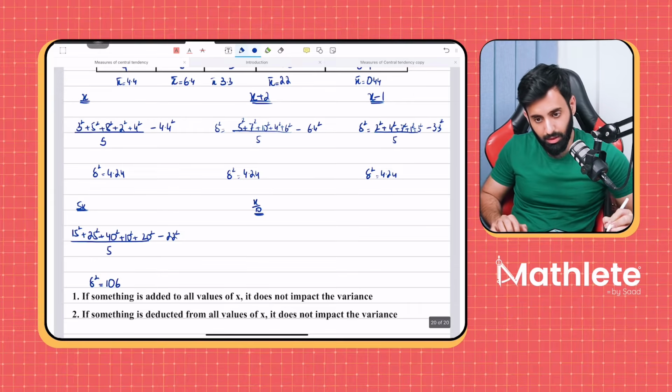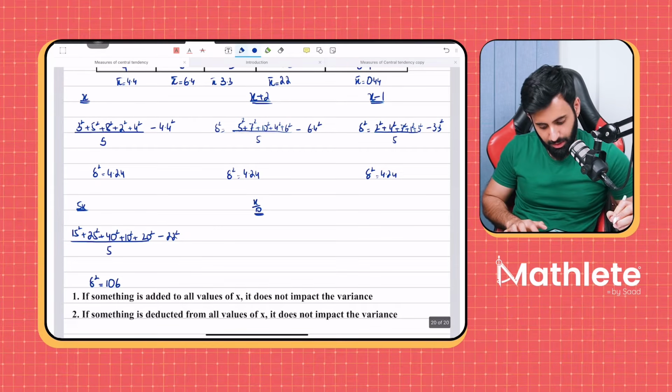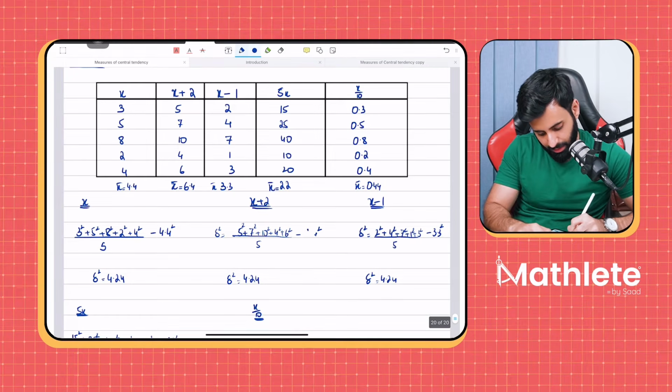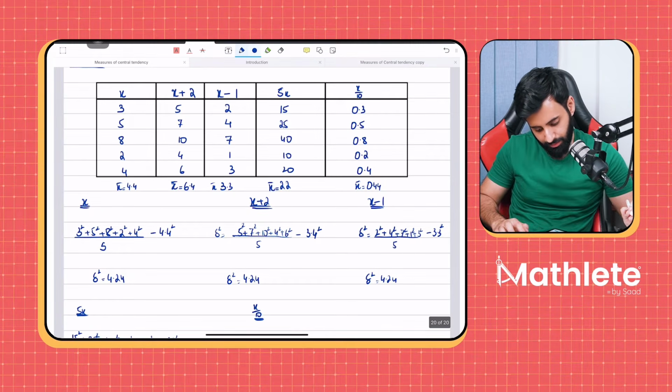So won't the mean of x minus 1 be 3.4? Oh yeah, actually it's 3.4. I don't know why I've written 6.4. It's 3.4. Sorry.